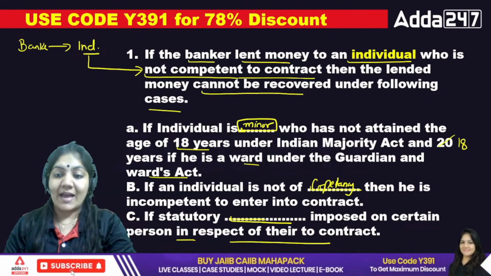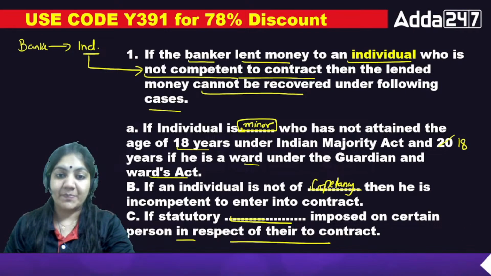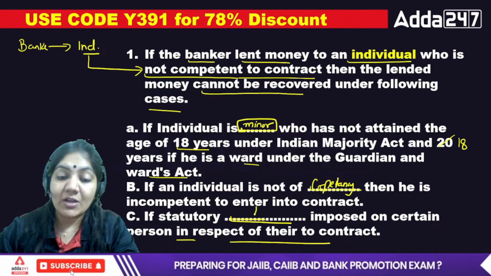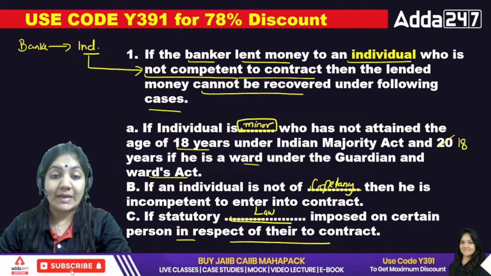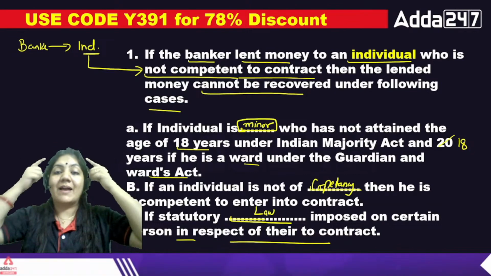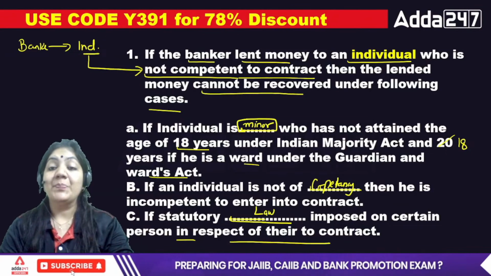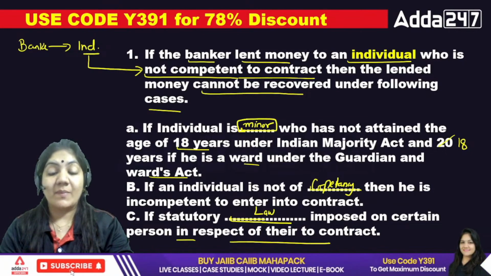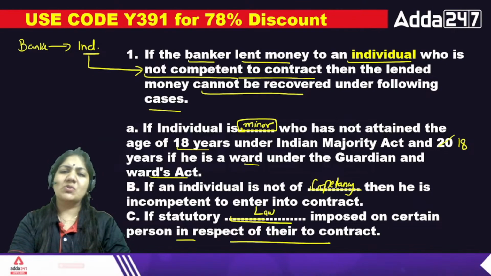Statutory means the act which is from the government. So if the statutory law is imposed on a certain person in respect of their contract, then that person can do the contract. So this is the blanks of this one. See, three blanks are there in the individual case if an individual becomes the borrower. So you just understand what the question wants to say.